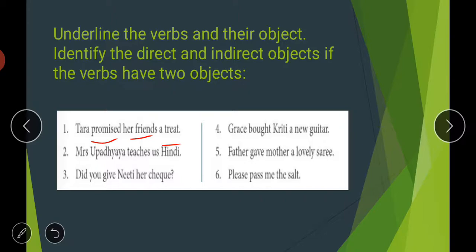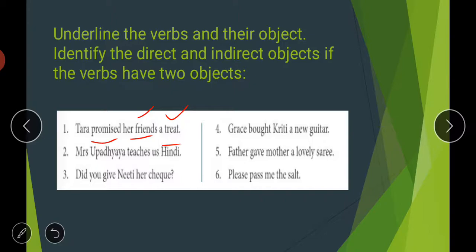The word that answers your "what" question is your direct object. To whom did she promise? The "whom" question is answered by the word friends, so it is your indirect object, and treat is the word answering your "what" question, so it is your direct object.